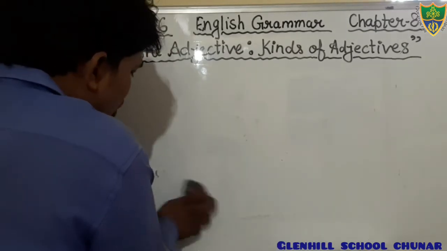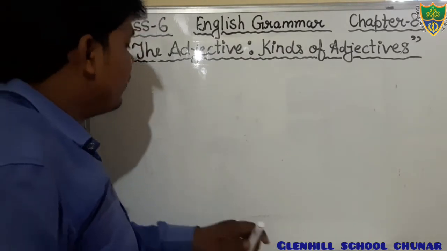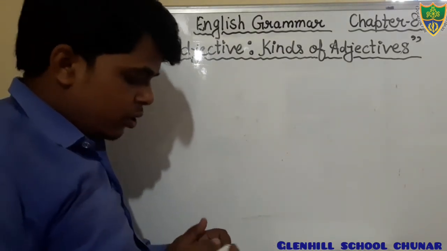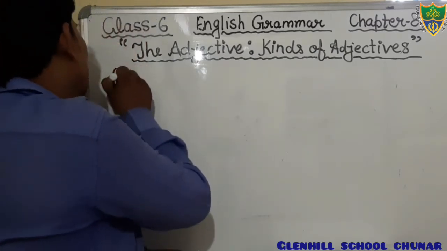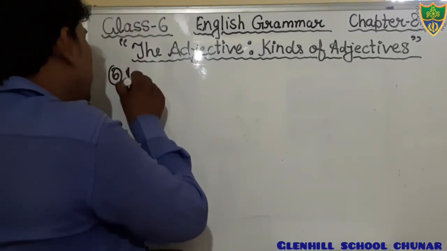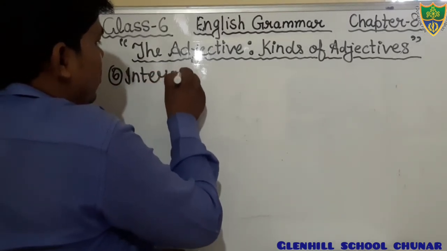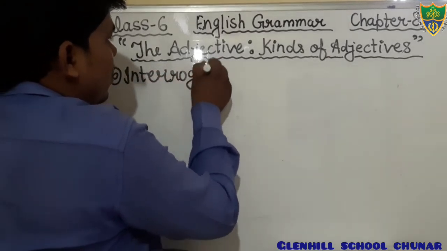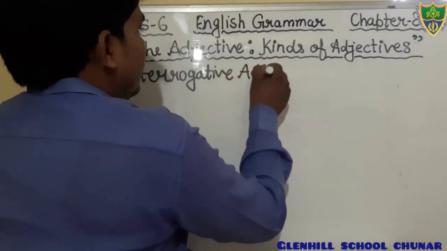Dear students, you all have read these topics in the previous class, in class 5. But you need to read again because it is given in your book. Come to the next. Interrogative adjective.